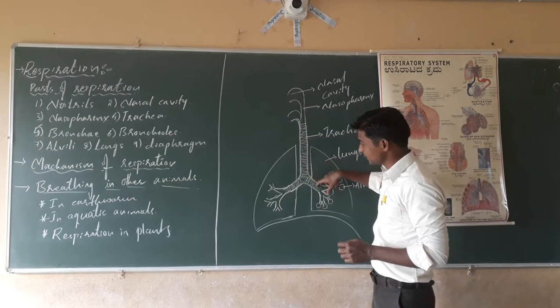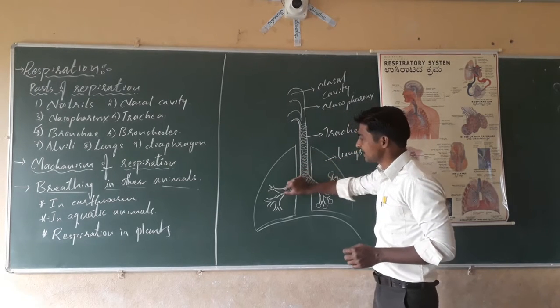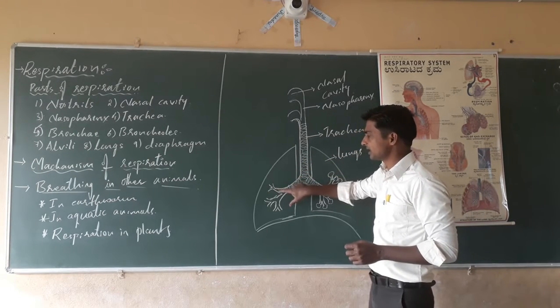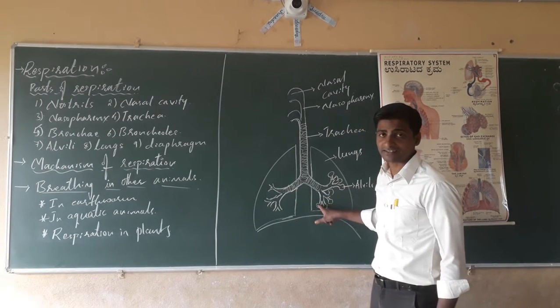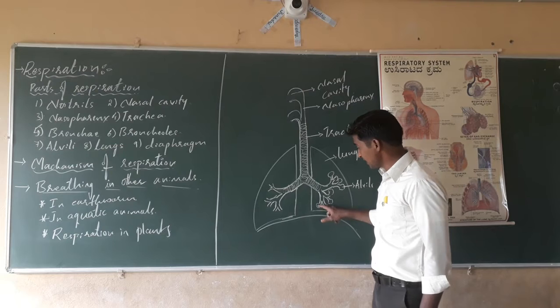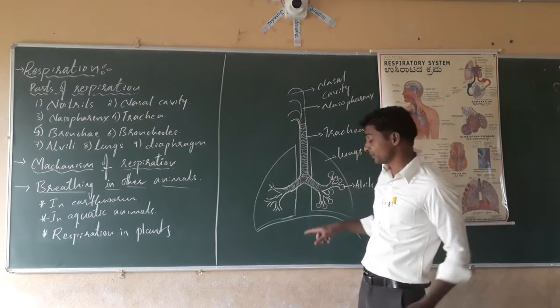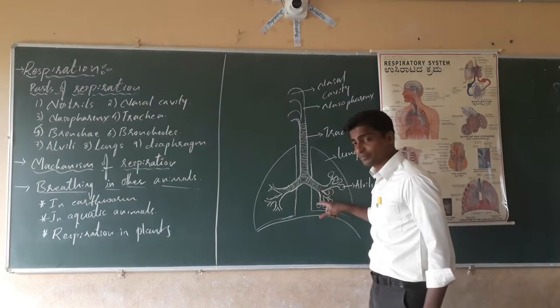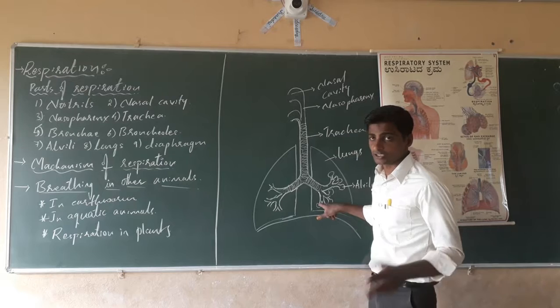Then it branches into the bronchi. The air enters the bronchi, then the further branches, the bronchioles, and next it goes to the alveoli. These are bag-like structures where the blood comes from the heart for purification. The oxygen gets mixed into the blood, and that again moves to the heart for pumping.